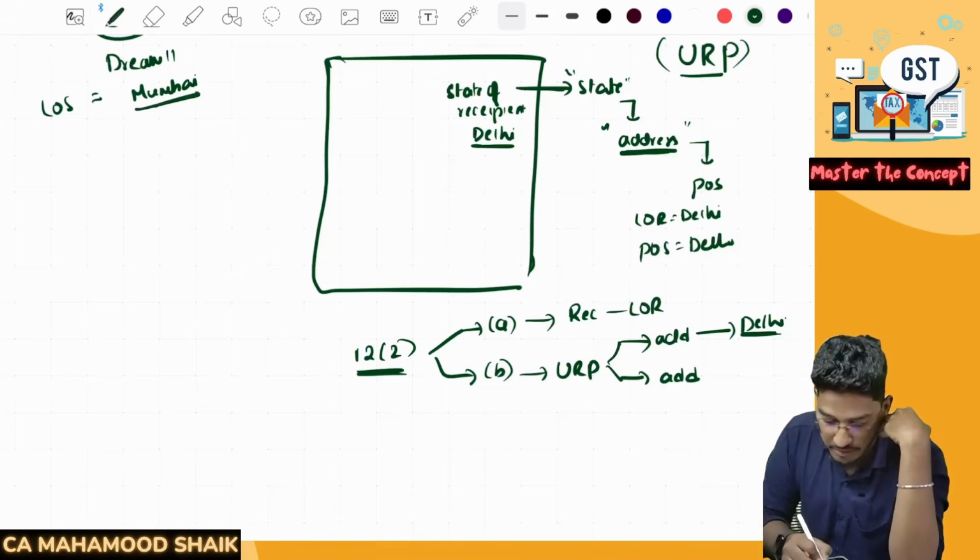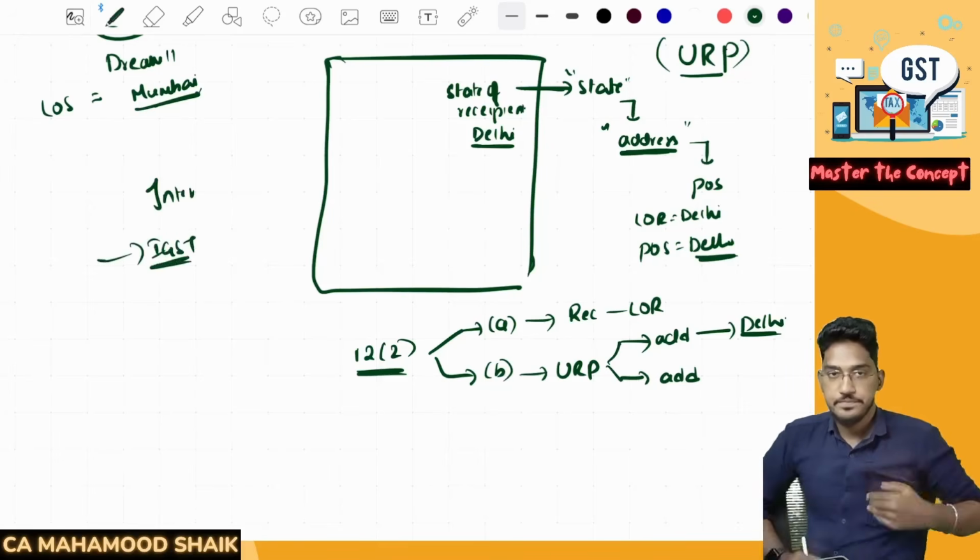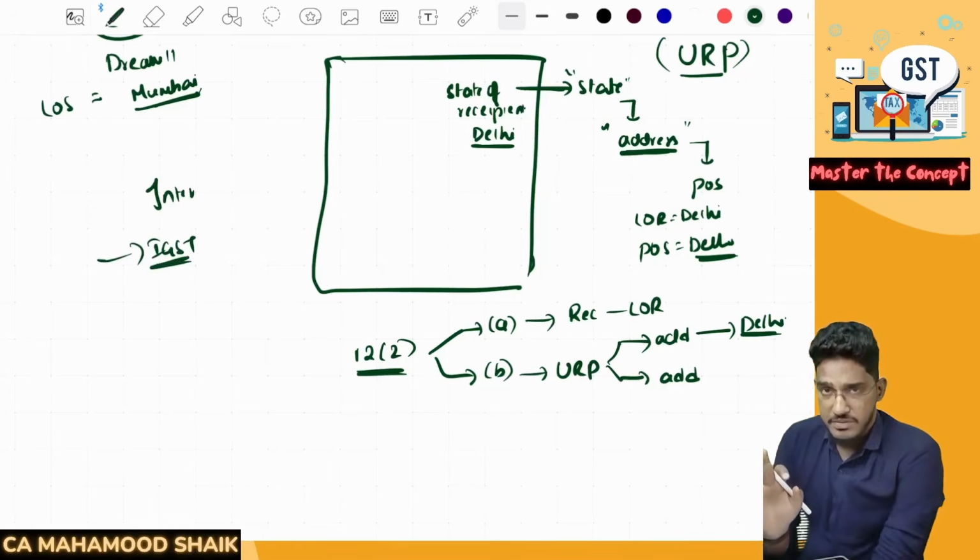So the location of the supplier is in Mumbai, the place of supply is in Delhi. It will be considered as interstate supply. On this transaction, IGST will be levied.